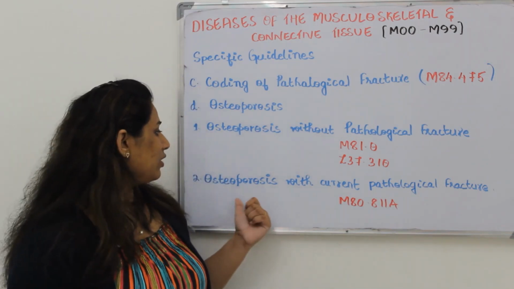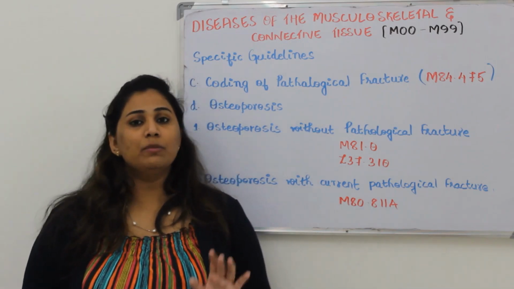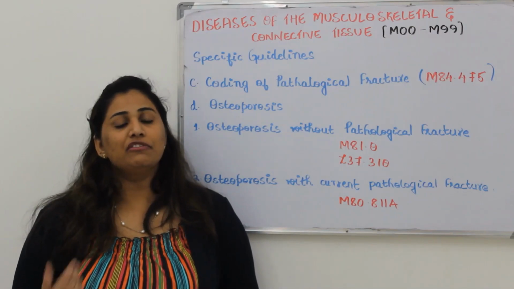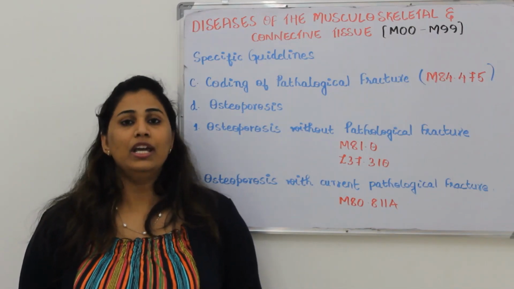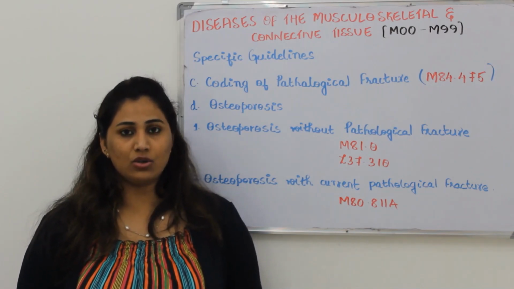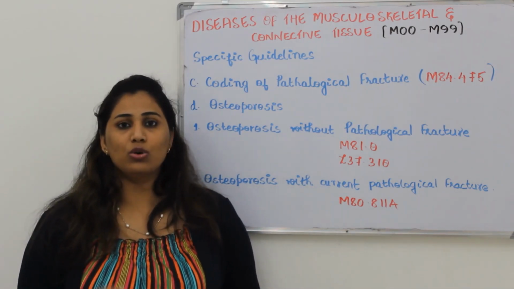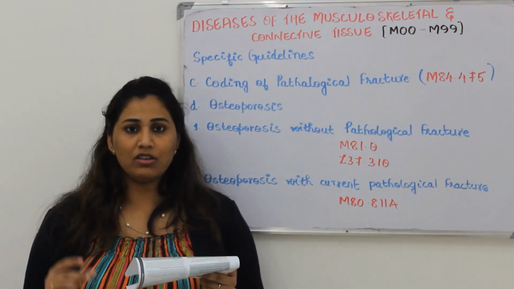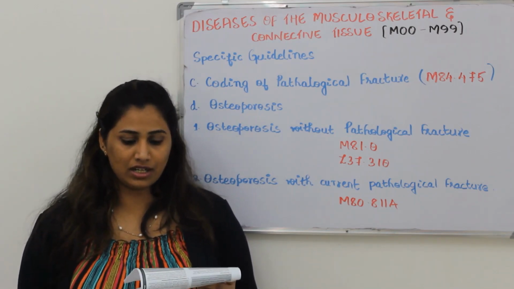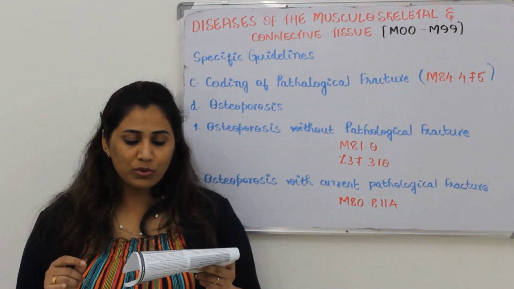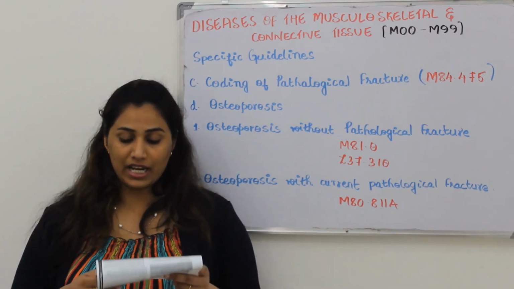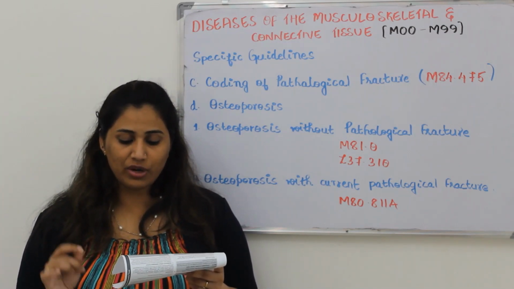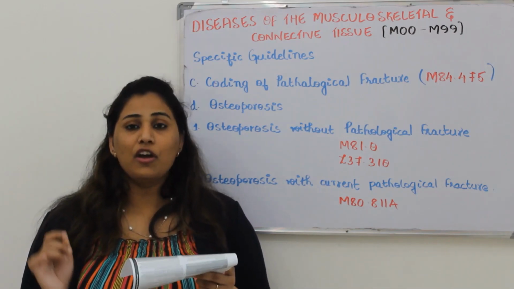The next one is osteoporosis with current pathological fracture. The patient is a known case of osteoporosis and currently the patient is visiting for the fracture due to osteoporosis. In that case you should choose the A and D codes very vigilantly. An A code only will come that time because the patient will be getting an active treatment for that. So you should be very careful. You should identify whether it is a current pathological fracture or not. For osteoporosis, in this M80.811A, the description for this code is other osteoporosis with current pathological fracture, right shoulder, initial encounter for fracture.